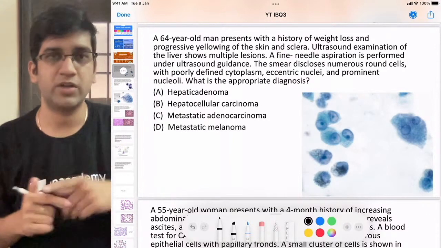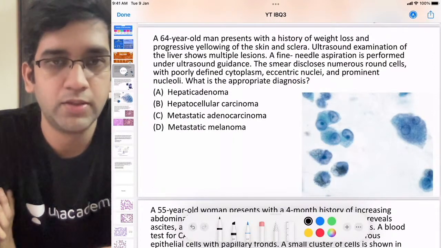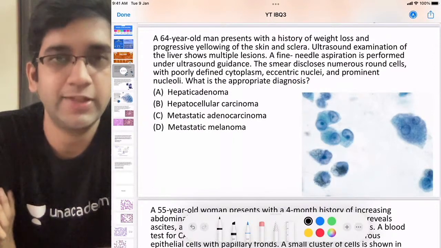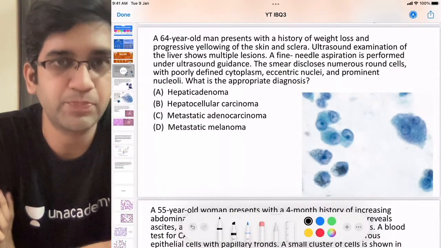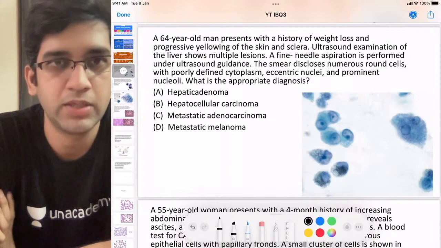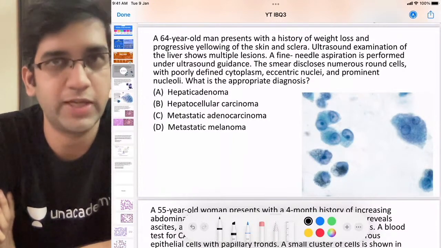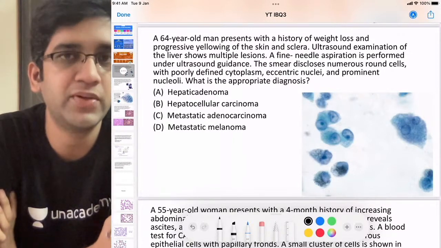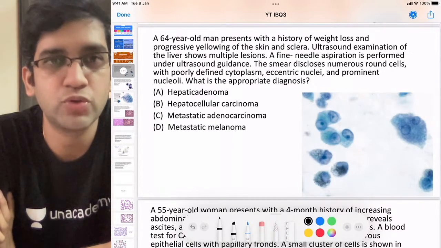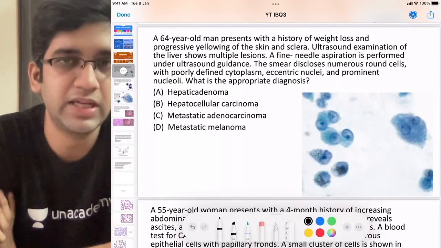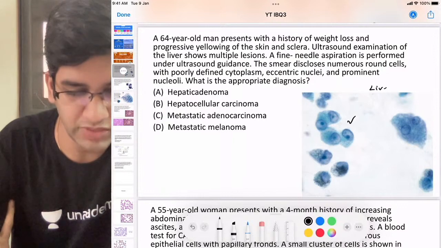I hope that should have been enough time for you to look at the question. We'll read the question and then we'll come to a preliminary conclusion. Okay, Abhi has started with B. Let's have a look at B. Fine. A 64-year-old person presents with a history of weight loss and progressive yellowing of skin and sclera. That's icterus or jaundice. Ultrasonogram shows liver with multiple lesions. An FNAC is performed, and the image of the FNAC, a liver FNAC, is given here, right?